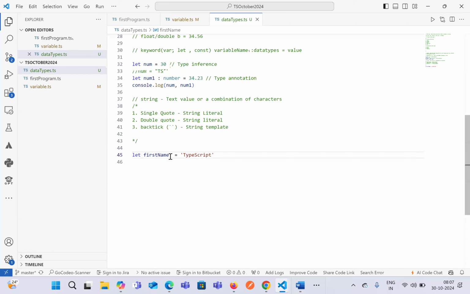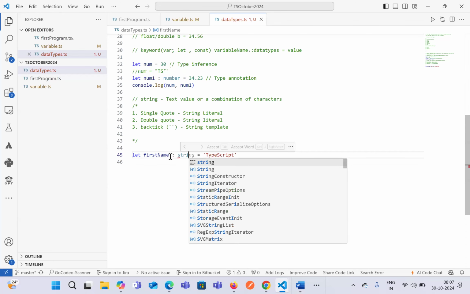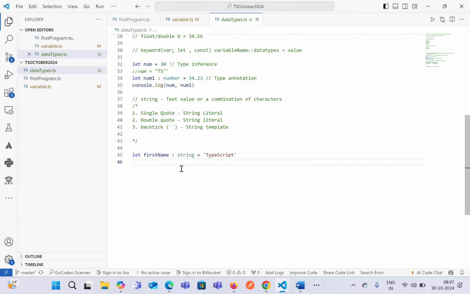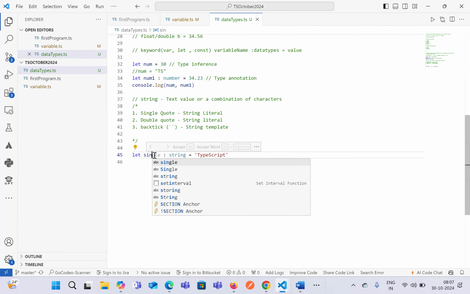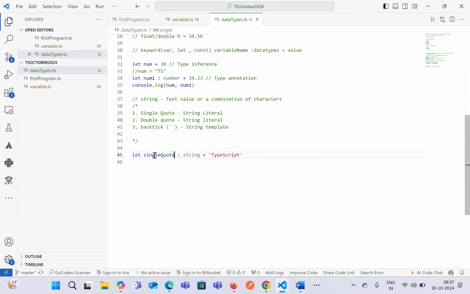But in general, whenever we use TypeScript, it is always better to provide the data type that we are trying to use. So we can define it in this way: let first name colon data type, which is string, and then the value. This is in single quote. Let's change the name as single quote.